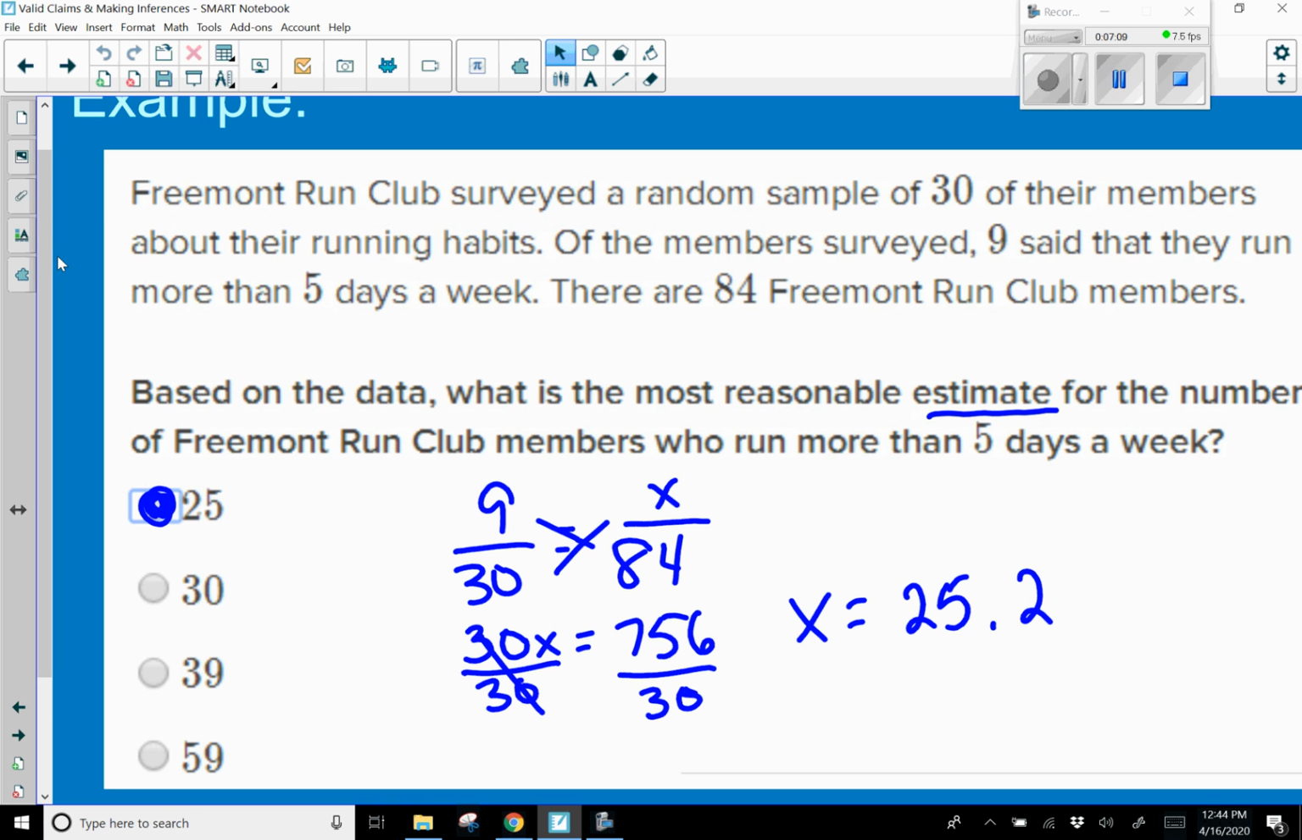So 9 people said they run more than 5 days, and that's 9 out of the 30 people sampled. So 9 over 30 equals x over 84. Find your cross products. 30 times x is 30x. 9 times 84 is 756. And then you are dividing both sides by 30, leaving you with x equals 25.2, which means that the first answer choice, 25, would be the best estimate.